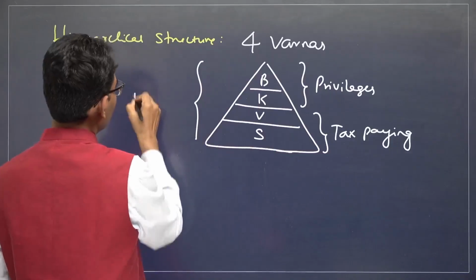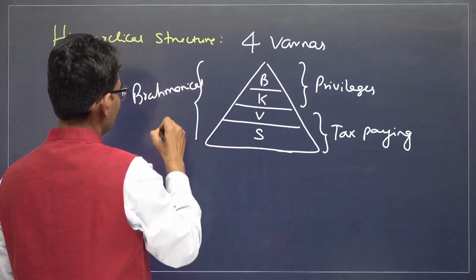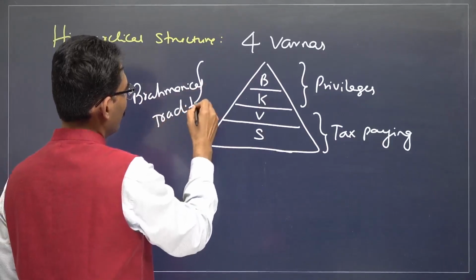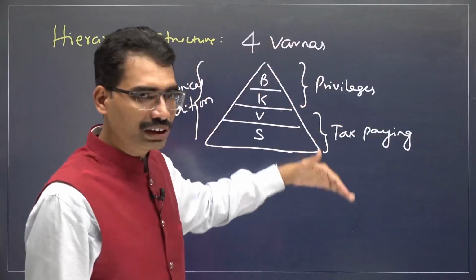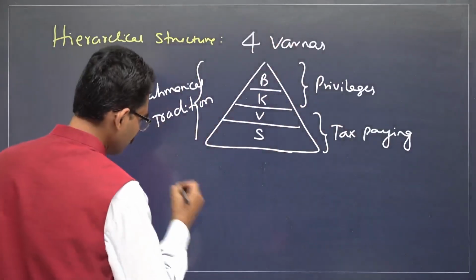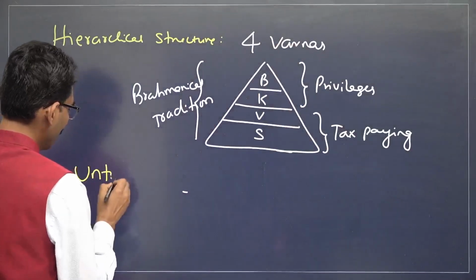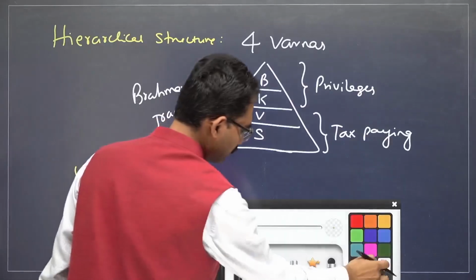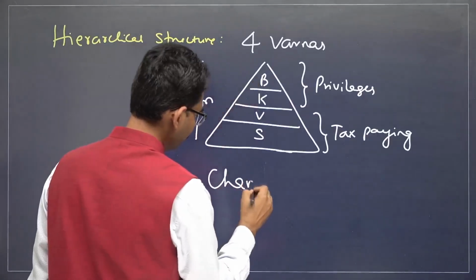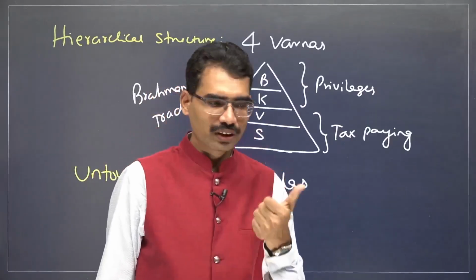Now this is based on Brahmanical tradition. Apart from these 4 varnas, untouchables were also there. The term Chandalas is one term.